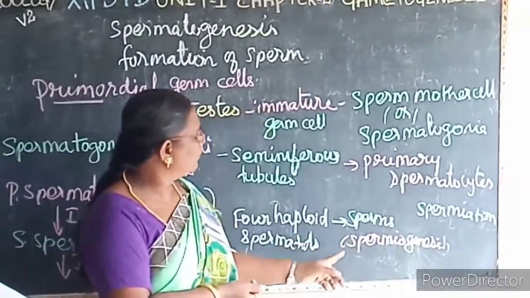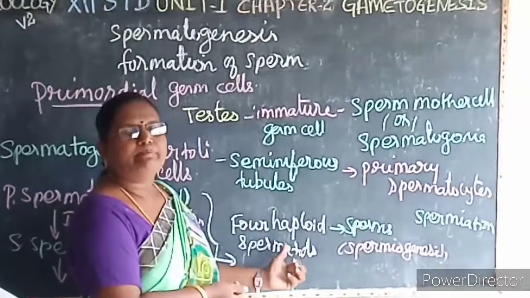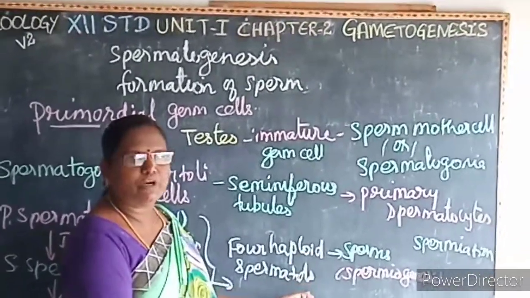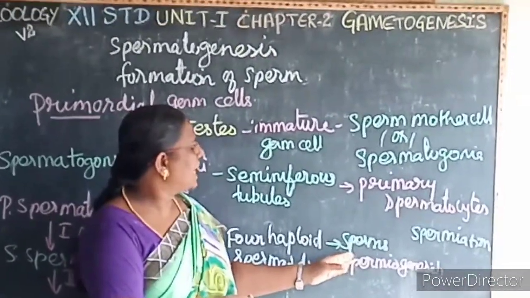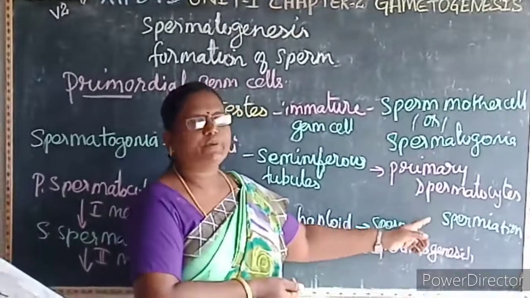So what is spermiogenesis? The immature spermatids mature into the sperms. That is called spermiogenesis. If the sperms are released into the seminiferous tubules, that is called spermiation.